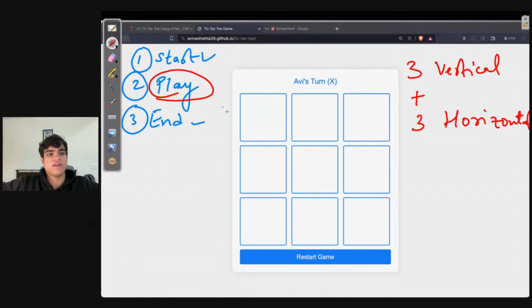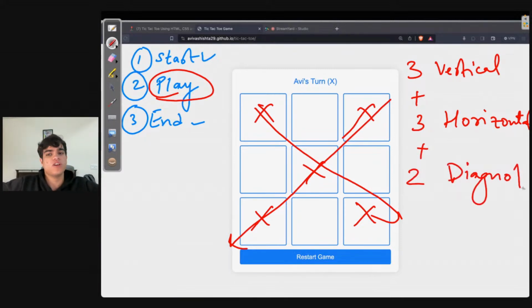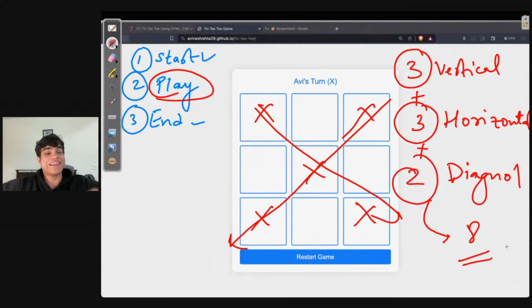If my pattern is this, then also I have one, and if my pattern is this, then also I have one. So you have two diagonal patterns. At the end of the day, 3 plus 3 plus 2, which is 6 plus 2, 8. So there are 8 ways by which a person can win this game.